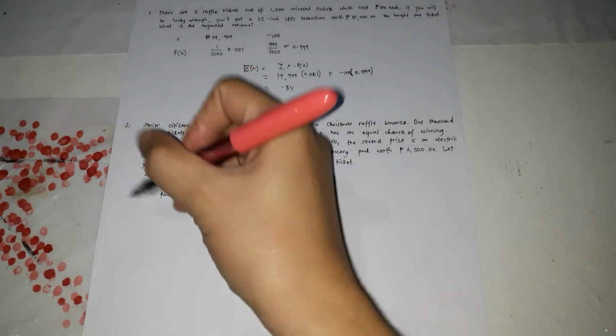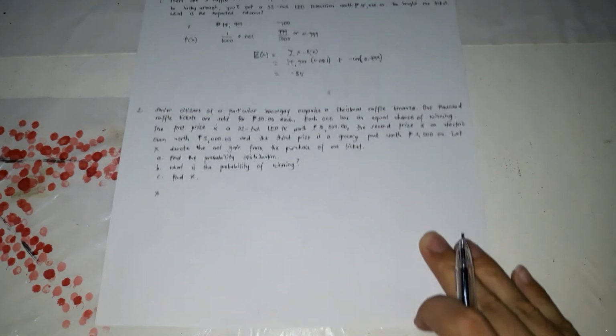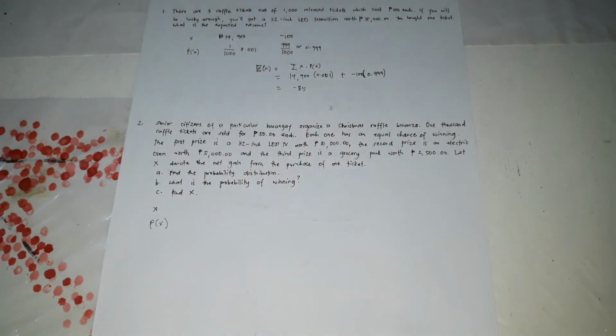Letter A, find the probability distribution. Letter B, what is the probability of winning? And letter C, we're going to find X, capital X. So the first is we're going to do the probability distribution of X. So first is we're going to have this table X, and then the P of X. So these are the two things we need.